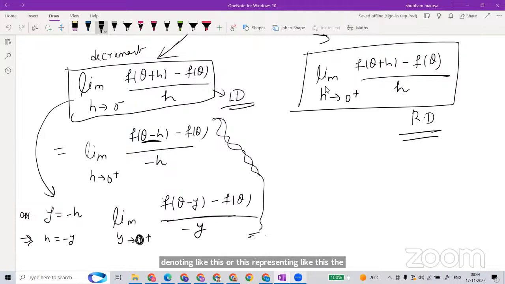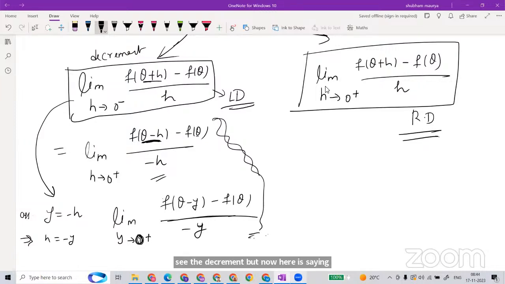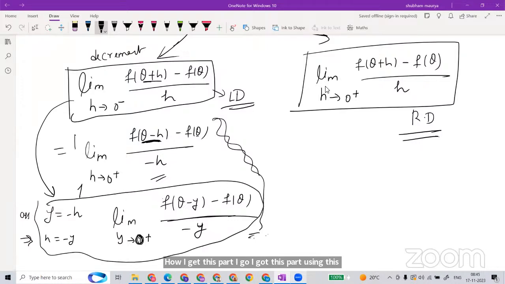Here you are unable to see the decrement, but here it is showing a decrement. That's why I write in this notation. Otherwise these all three are the same. And how did I get this part? I got this part using this one. Is this clear? Yes, sir.